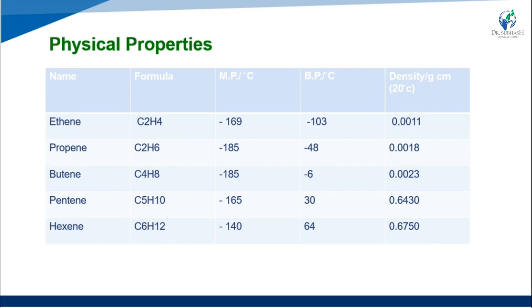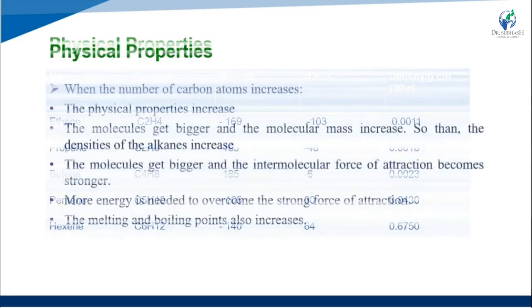And then hexene, having 6 carbon and 12 hydrogen, so the formula is C6H12. Melting point is minus 140 degrees Celsius, boiling point is 64 degrees Celsius, and the density is 0.6750. So these are all examples of the physical properties of the alkenes.